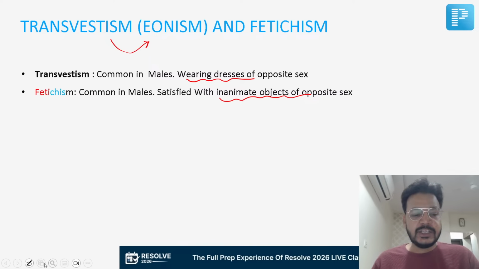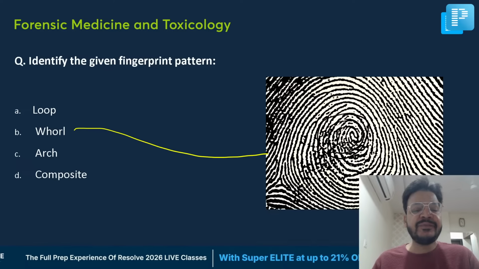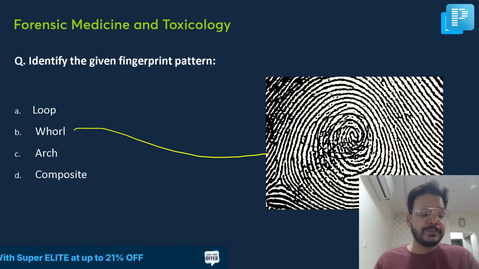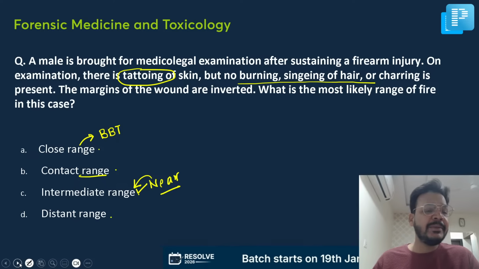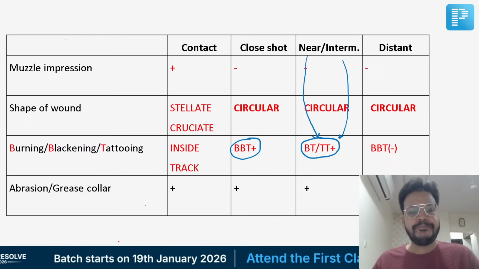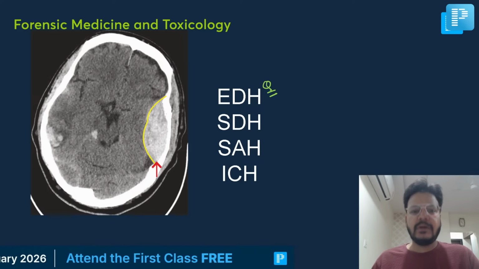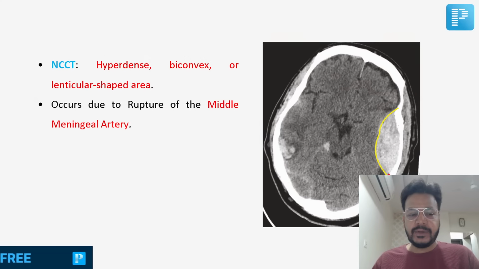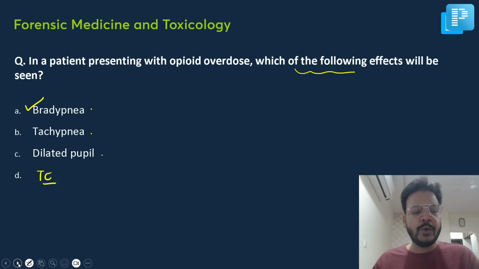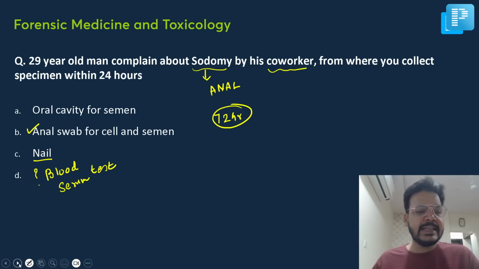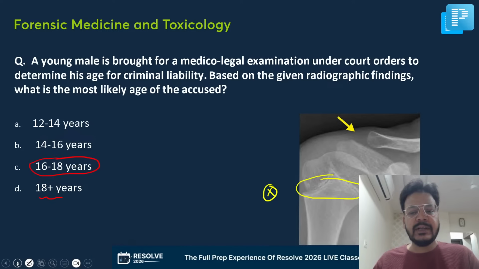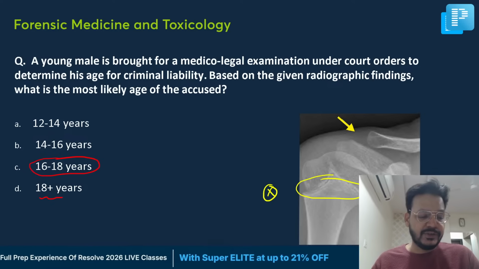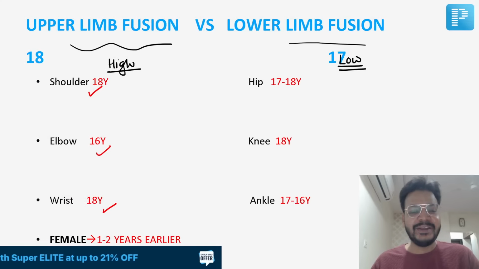Okay. This was the first question. Yes. This was the fingerprint. If this was given, this is whorl. Otherwise, mixed pattern is a yes. Now, this was a question. This is intermediate range if only tattooing. This is the slide. This is EDH. Done. This is bradypnea in opium overdose. Done. This is anal swab for cells and semen. Done. And this is 16 to 18 years of age. You made FMT very easy. Thank you very much.